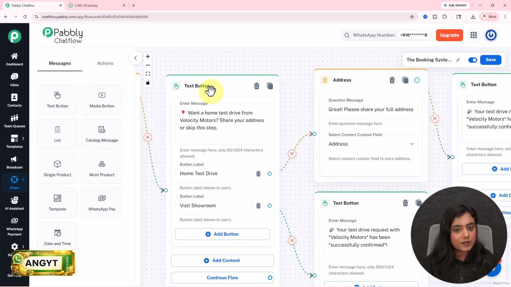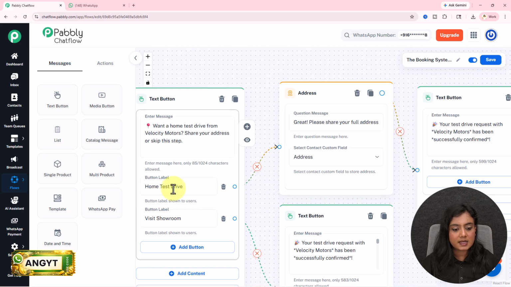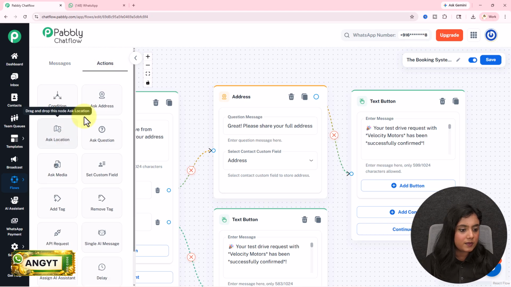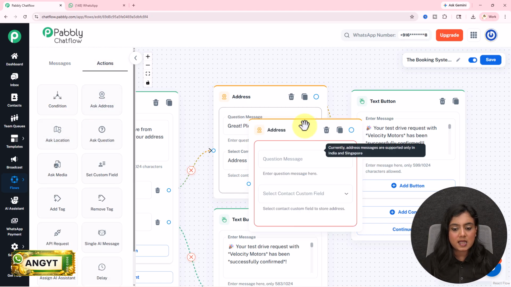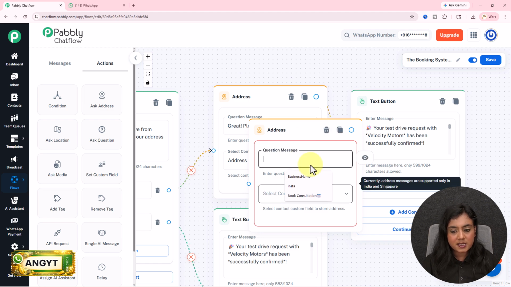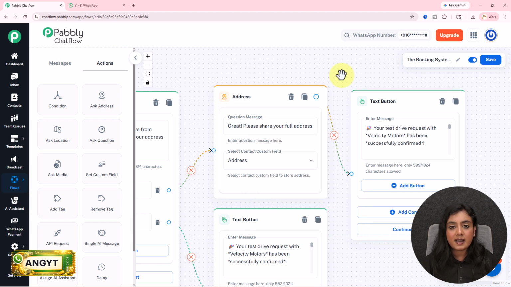I've added the node of text button. It's from the messages section. Messages want a home test drive from Velocity Cars. Share your address or skip this step. So I've given 2 options, test drive home as well as visit showroom. If they select test drive home, I'm going to collect their address. We have the node of address in our actions field where you can ask for the address with the help of this ask address node. You can simply add it. You can add the message right over here, select the contact custom field in which the entire address will be saved.